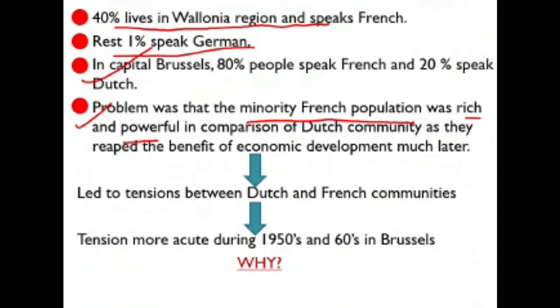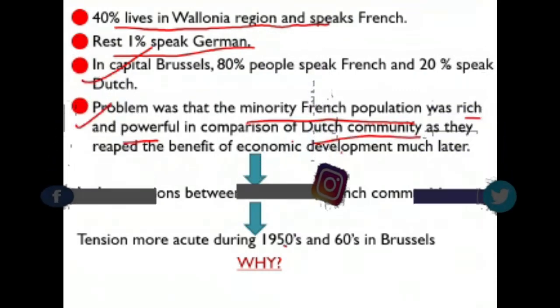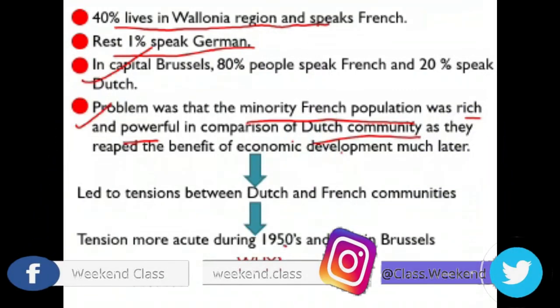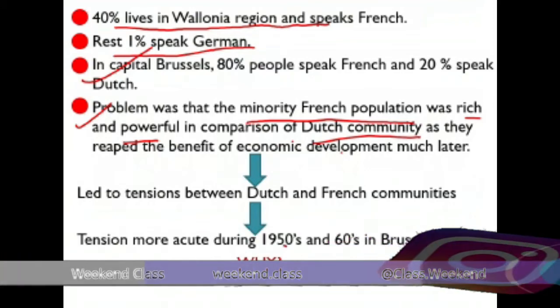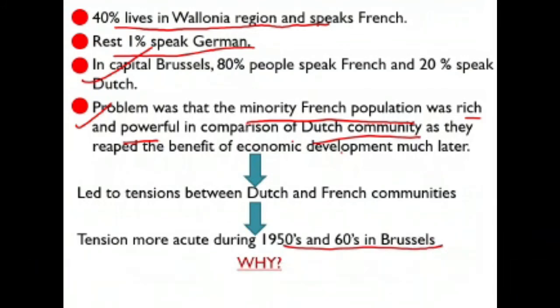They reaped the fruits of economic development earlier, and the Dutch communities lagged behind. This led to tensions between the Dutch-speaking and French-speaking communities during the 1950s and 60s, and this was especially acute in the capital.